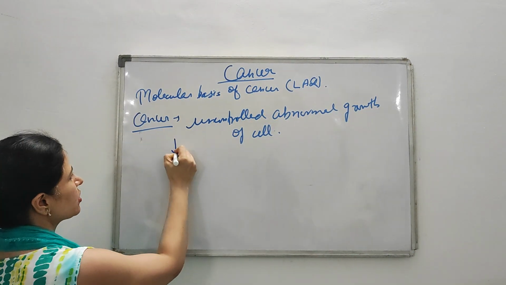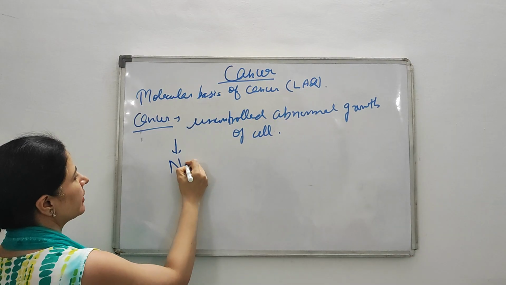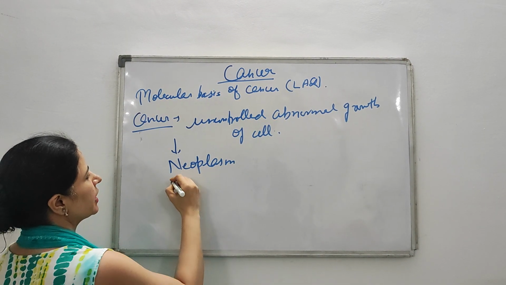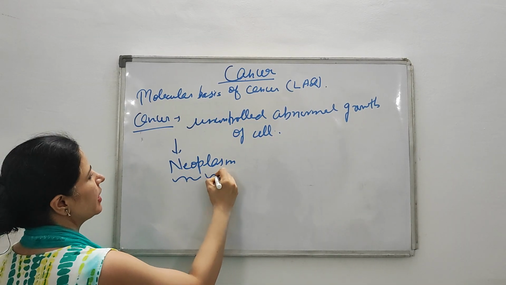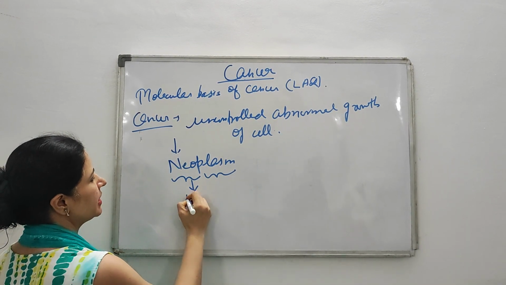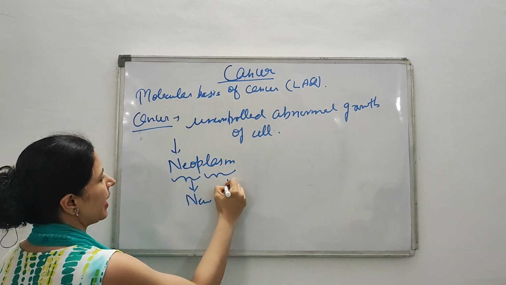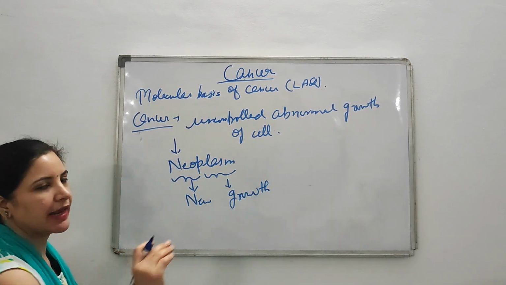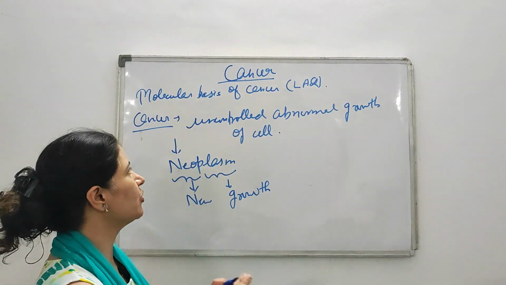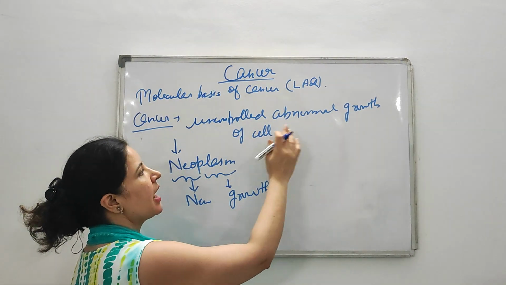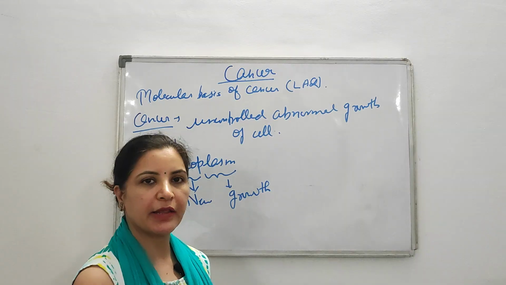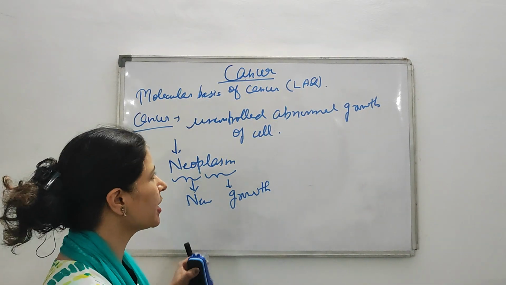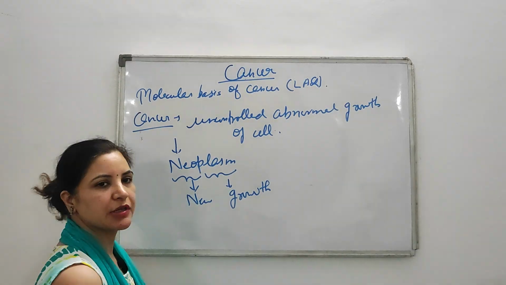Another term used for cancer is neoplasm. What is neoplasm? If you split this term, neo means new and plasm means growth. So cancer is nothing but a new growth. It is an uncontrolled abnormal growth of cell. When cell division occurs in an uncontrolled way and cells proliferate in an uncontrolled manner, that condition is known as cancer.